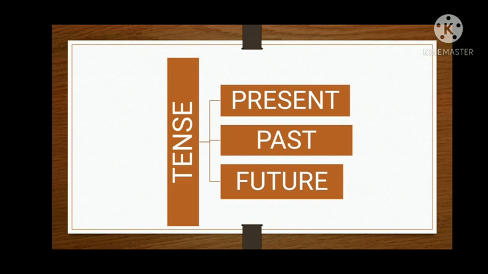Yes, so tenses have three parts: present tense, past tense, and future tense. What is the meaning of tense? Tense means time. Time can be understood in three ways. First is present tense. Present tense means what is already going on. Yes, जो भी अभी हो रहा है, that is called present tense.